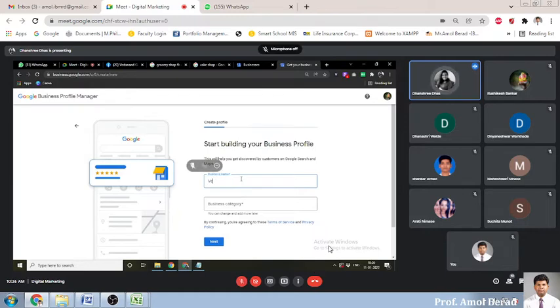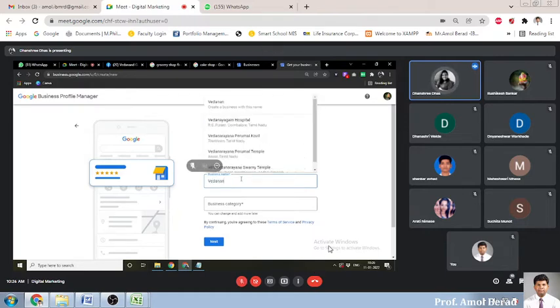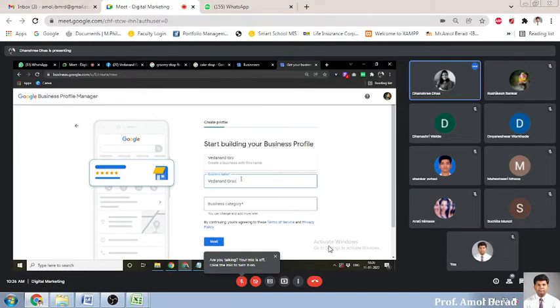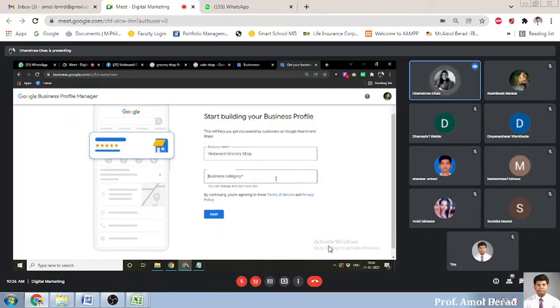Then my business name, Grocery Shop. Then simply we have to enter our category here. Here also there is a drop-down list, and we can only select a category from there.